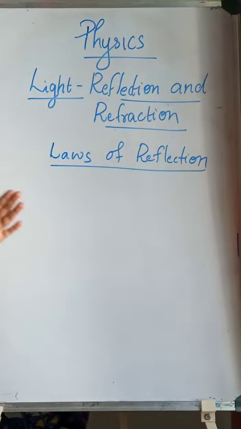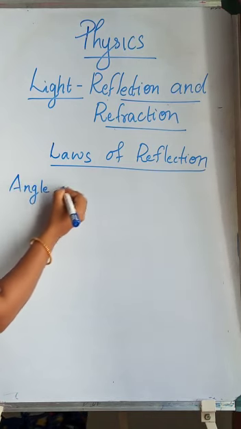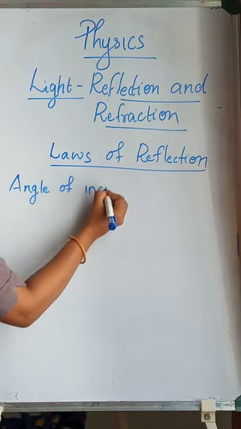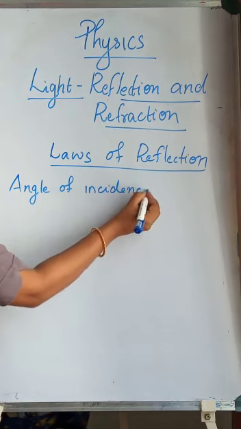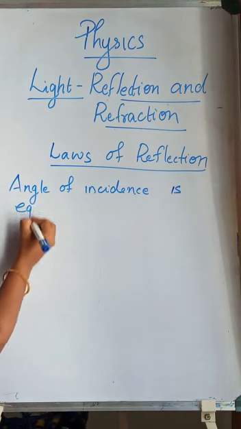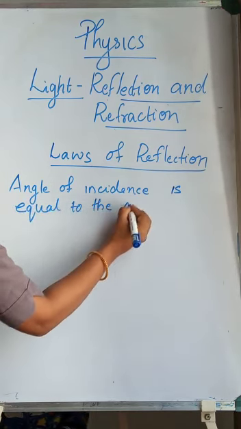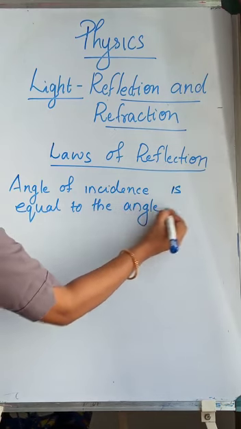So the first law is: angle of incidence is equal to the angle of reflection.